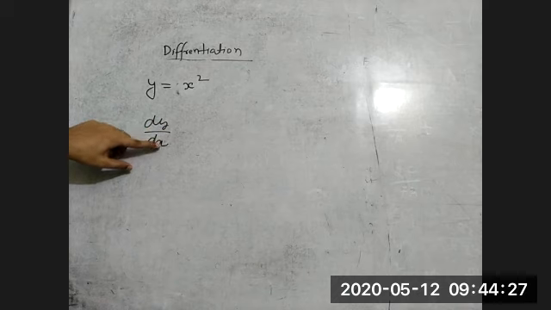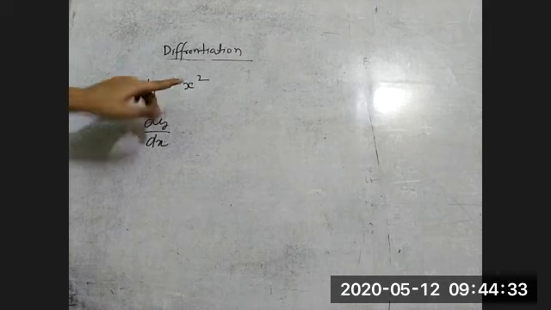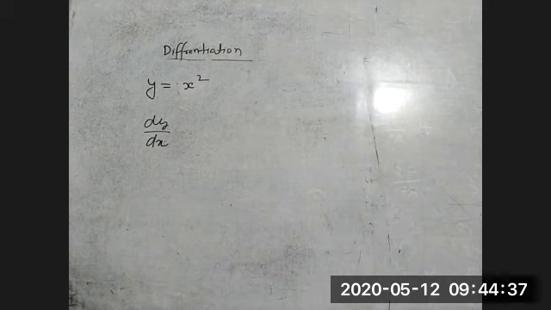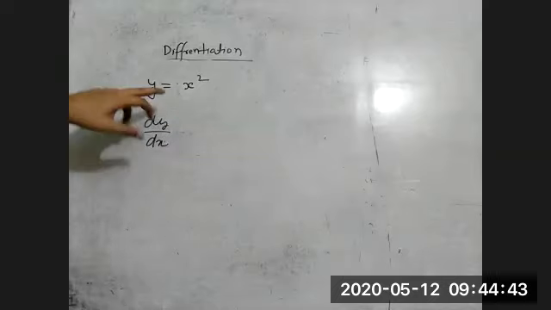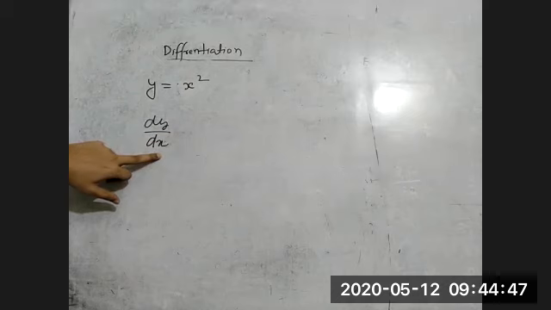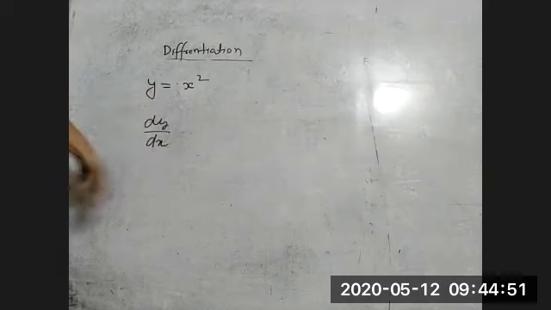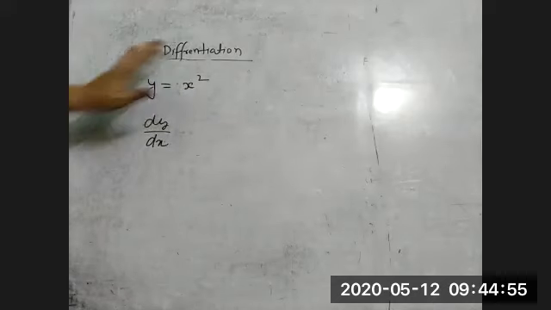Can we say differentiation of x square with respect to x? Yes, sir. Because y is x square. And that x square we are representing by some other symbol y, but actually y is nothing but x square.